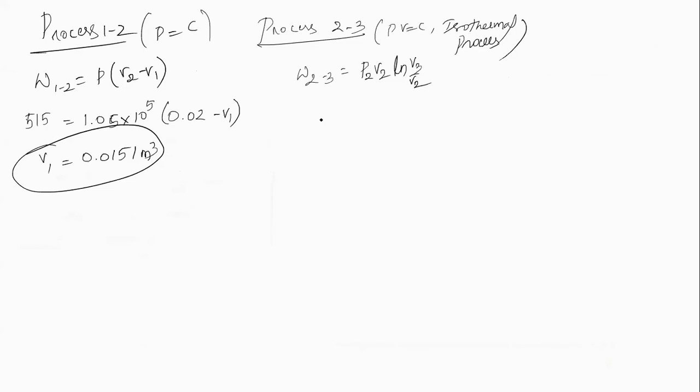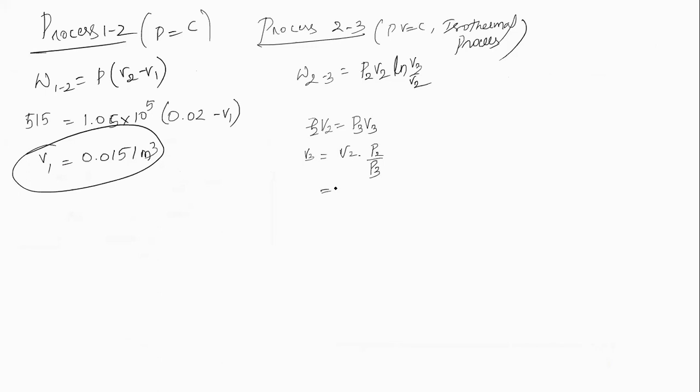We have PV is equal to C. I can write P2 V2 is equal to P3 V3. Therefore, V3 is equal to V2 into P2 divided by P3.